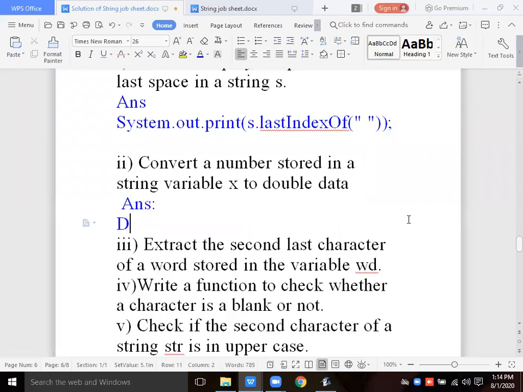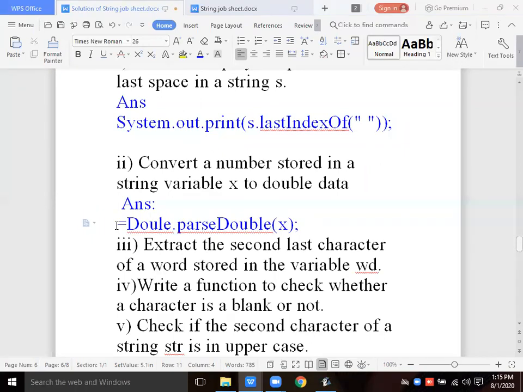For conversion from string to double data type, you have to use the Double wrapper class, with capital D: Double.parseDouble, and the variable is the string x. This method will return a double, because x will be converted into the double data type.